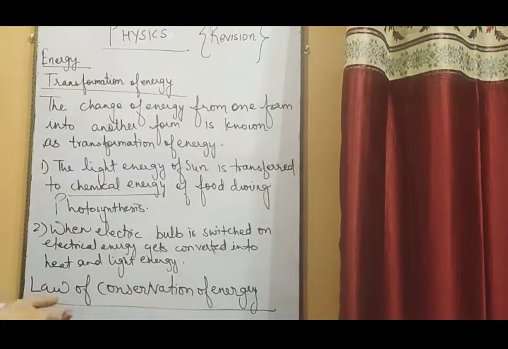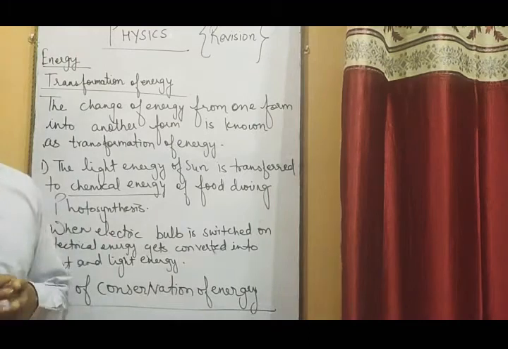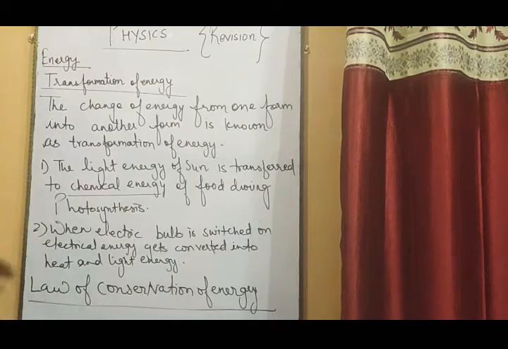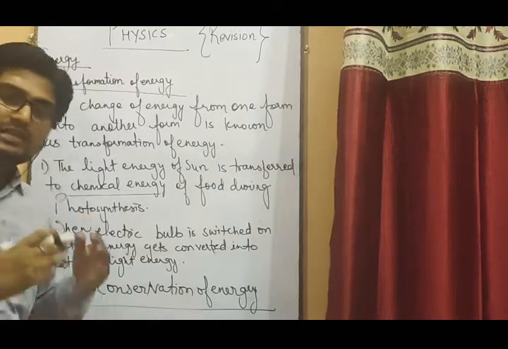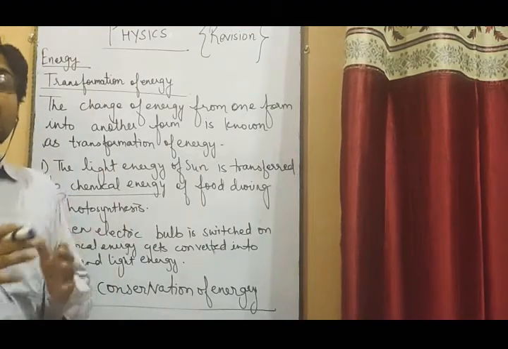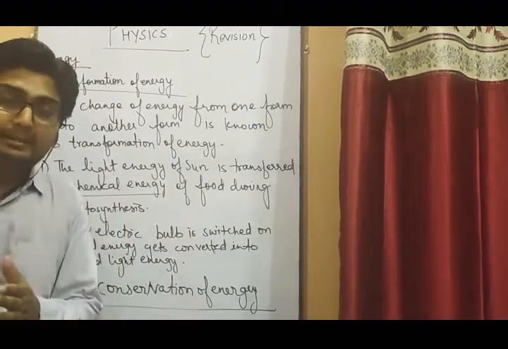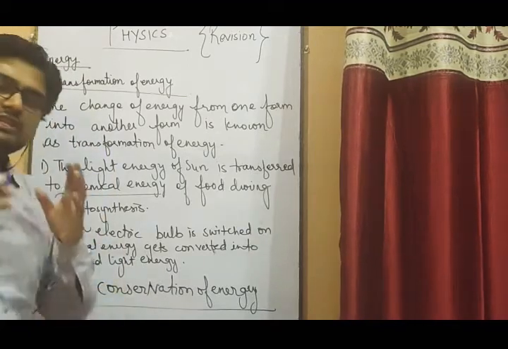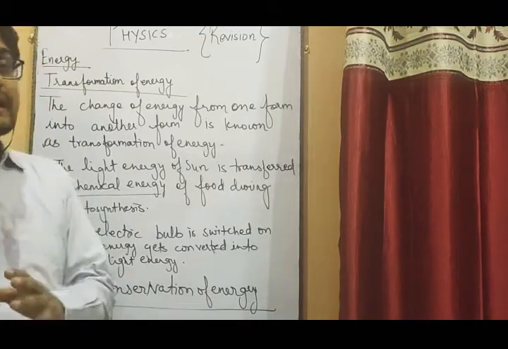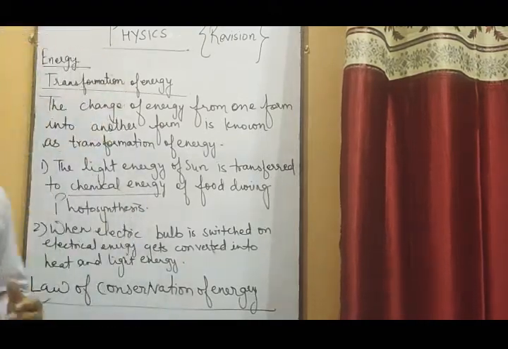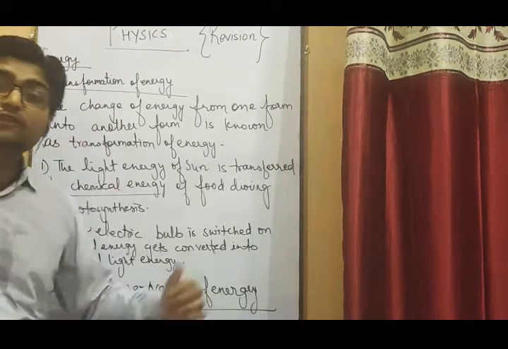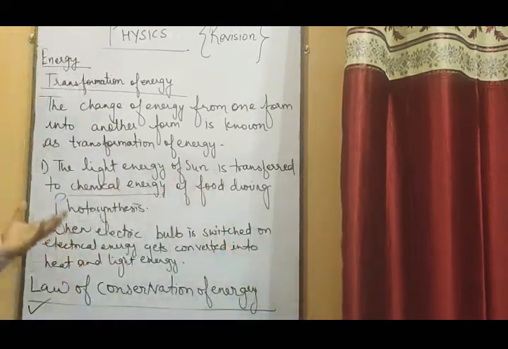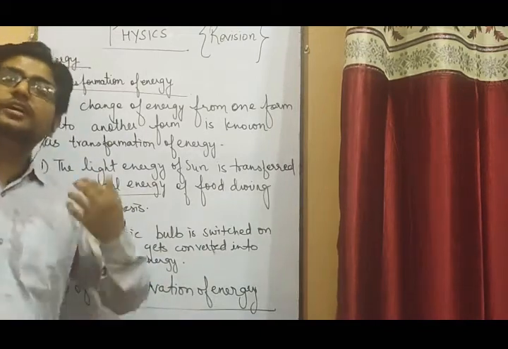So different examples are there in your day-to-day life where one form of energy gets converted into another form, and this is all because of a law known as the law of conservation of energy. The law states that energy can neither be created nor be destroyed, but it can be converted from one form to another form. So this is the law of conservation of energy, which you should know.